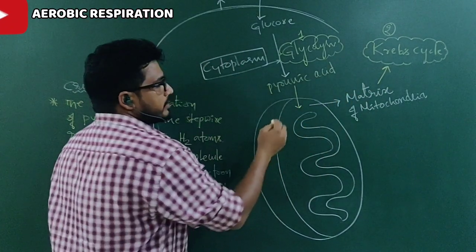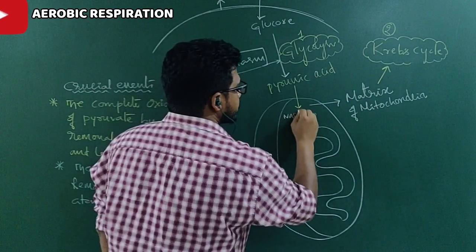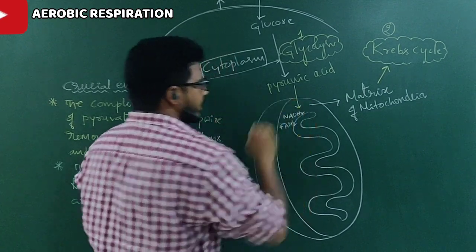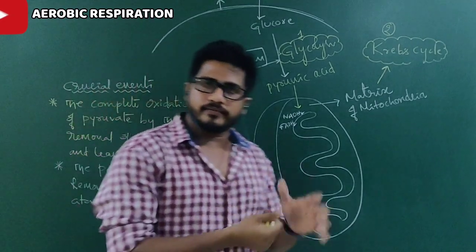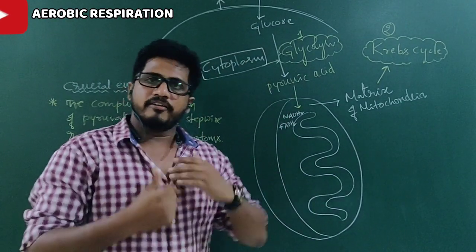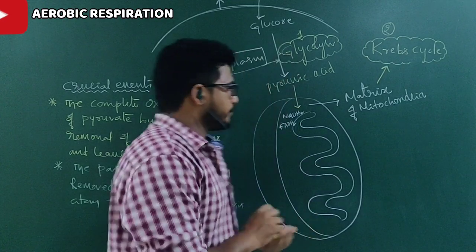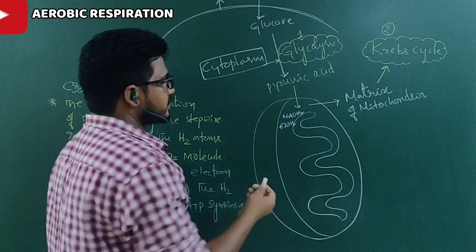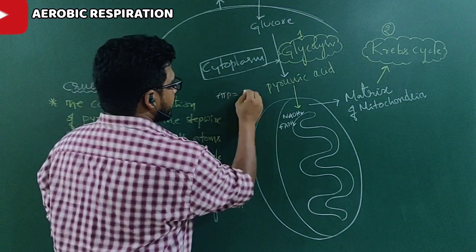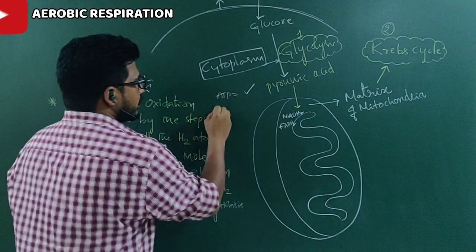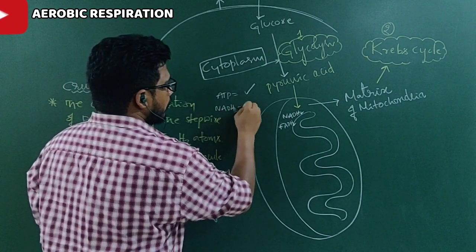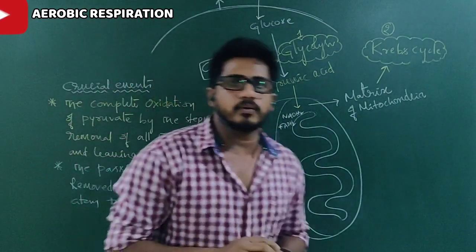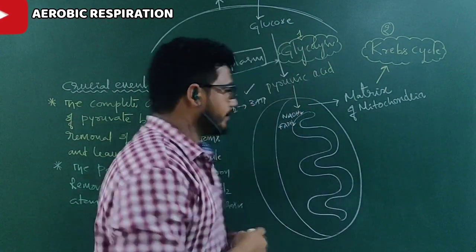So after Krebs cycle, NADH2s and FADH2s are formed. NADH2 means nicotinamide adenine dinucleotide phosphate. FAD means flavin adenine dinucleotide. These are alternate forms of ATP. Clear? ATP directly gives energy. NADH2 is oxidized and gives 3 ATP. Okay? 1 NADH2 is equal to how many ATP? 3 ATP.